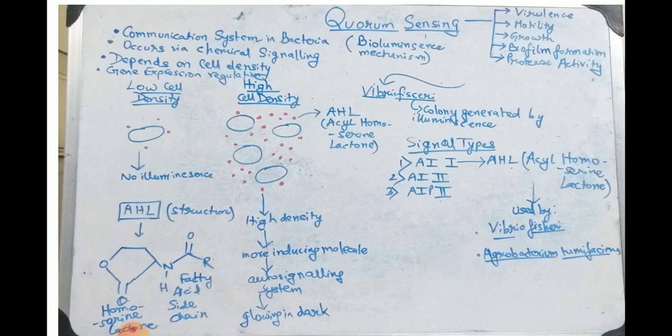This gives a glowing phenomenon to the bacteria. The bacteria glow in the dark. Thus, we have the regulation of quorum sensing by cell density. We have seen how this is regulated. Moreover, I have shown the structure of AHL in the bottom left corner. We have homoserine lactone coupled to a fatty acid side chain. So, this is the structure of AHL.